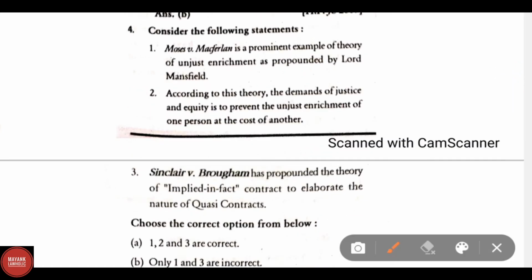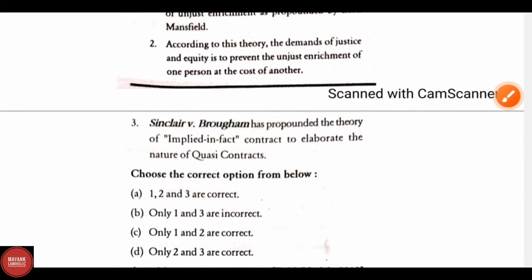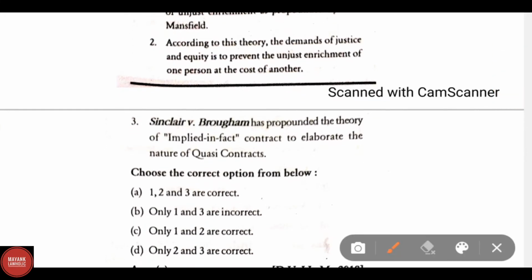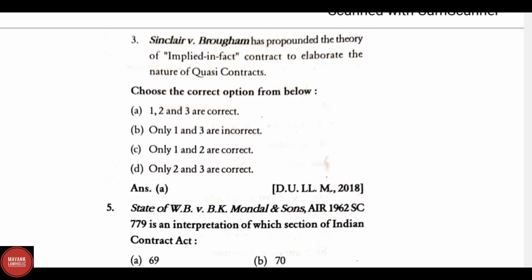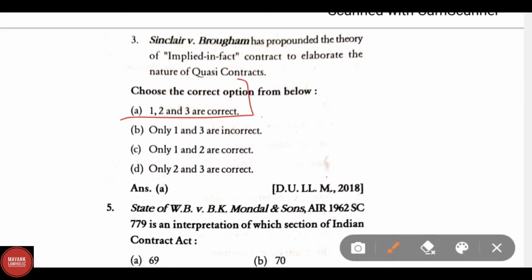Consider the following statements. Statement 1: Moses versus Macfarlane is a prominent example of the theory of unjust enrichment as propounded by Lord Mansfield. Statement 2: According to this theory, the demands of justice and equity is to prevent the unjust enrichment of one person at the cost of another. Statement 3: Sinclair versus Baring has propounded the theory of implied in fact contract to elaborate the nature of quasi-contracts. Choose the correct option below. All the statements 1, 2 and 3 are correct.